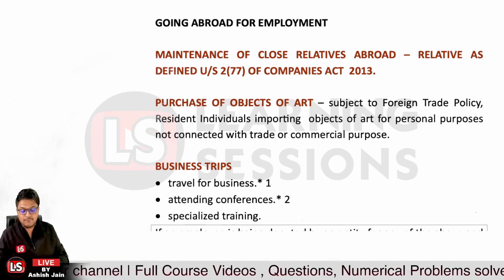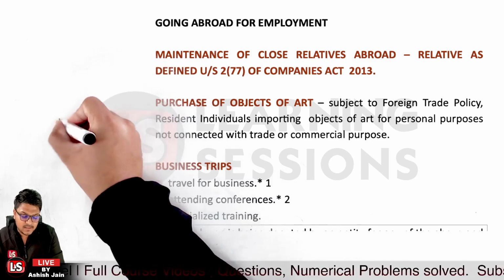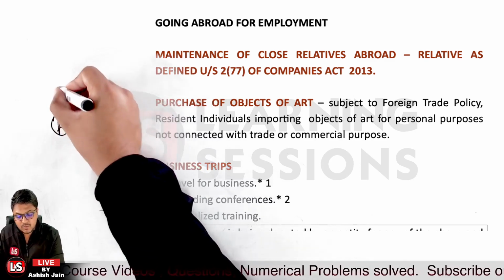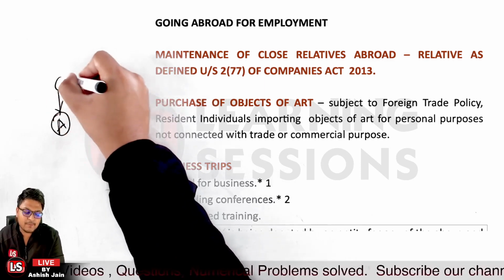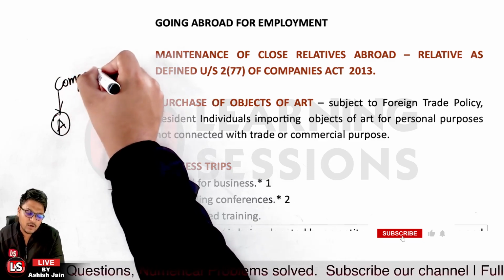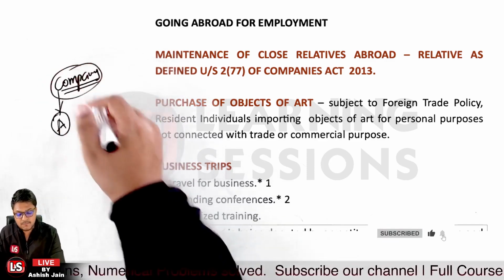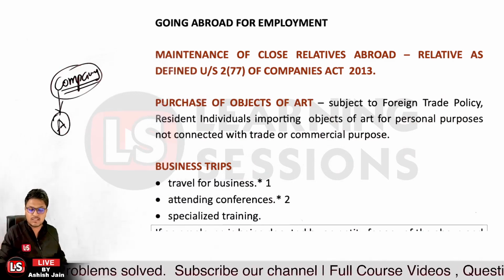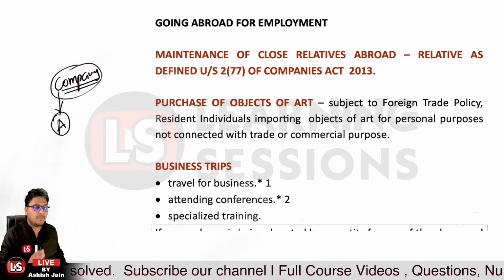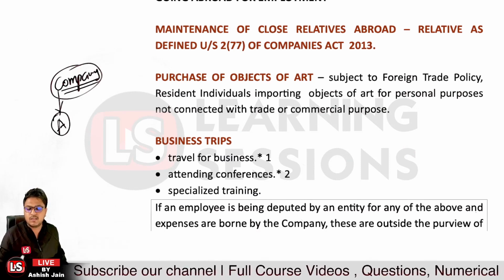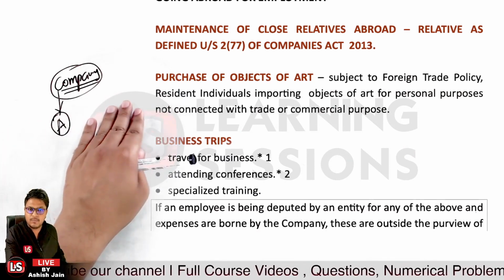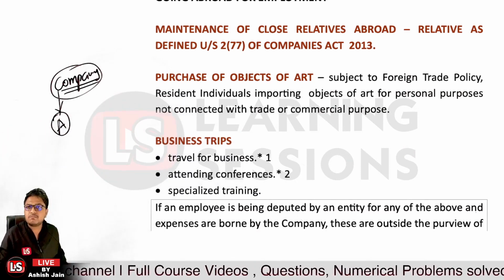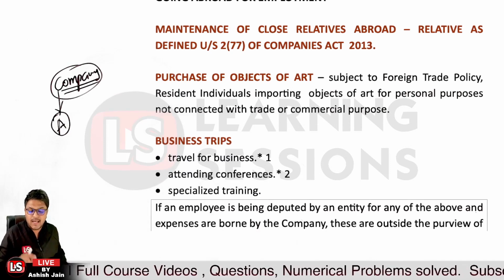And further, if the person is to be employed or trained by the company itself, in that case there is no limit on the remittance. This remittance limit is applicable to individuals only and not to the company, because if the company is going to bear all the expenses, in that particular case there is no limit imposed, because that will not be covered under the purview of the LRS.